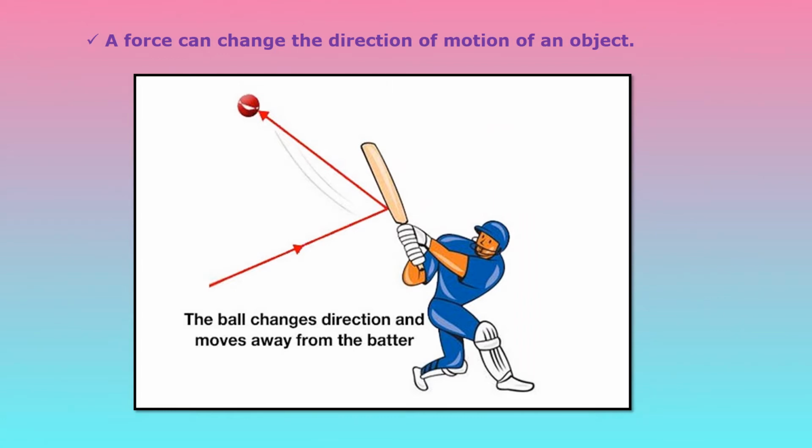Now, next effect due to force, a force can change the direction of motion of an object. For example, when a ball is hit by a batsman, the ball changes direction and moves away from the batsman, and this is due to effect of force.